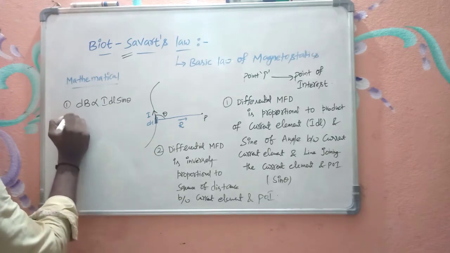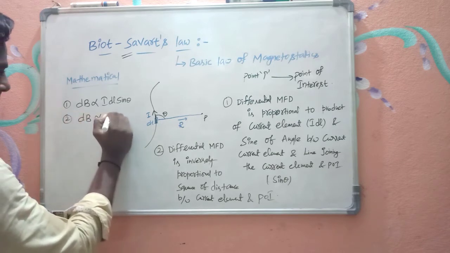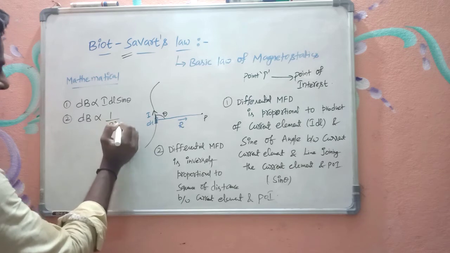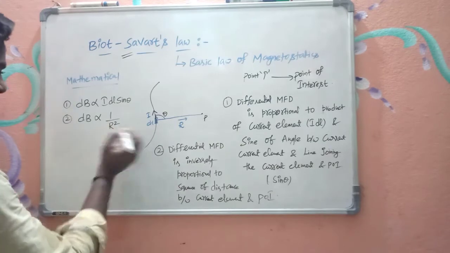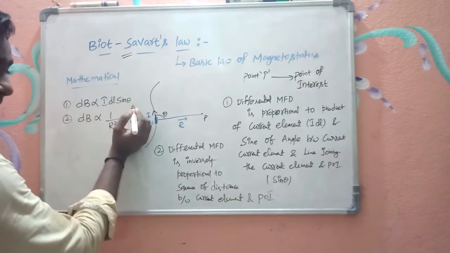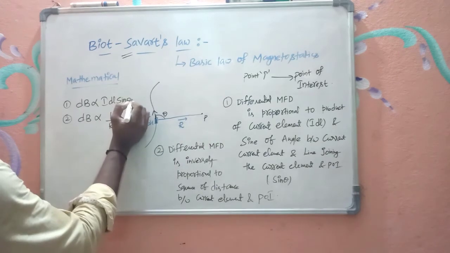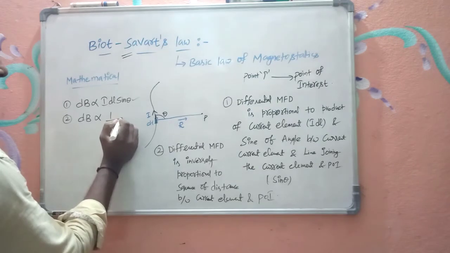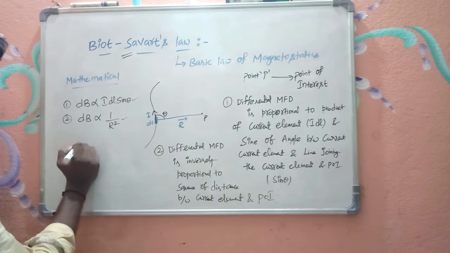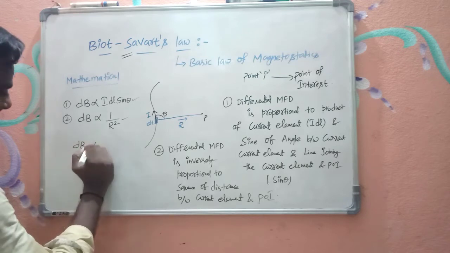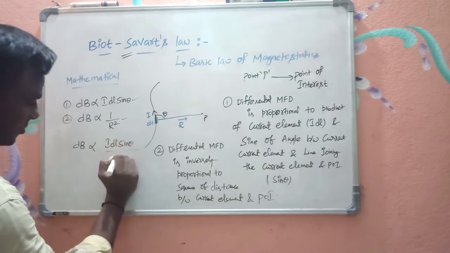What is the second mathematical statement of Biot Savart's law? dB is inversely proportional to the square of the distance from the current element to the point of interest, so r square. So dB is proportional to IDL sine theta and dB is proportional to 1 by r square. This is the mathematical statement related to the first, and this is related to the second theoretical statement. By combining these two, you will get dB is proportional to IDL sine theta by r square.